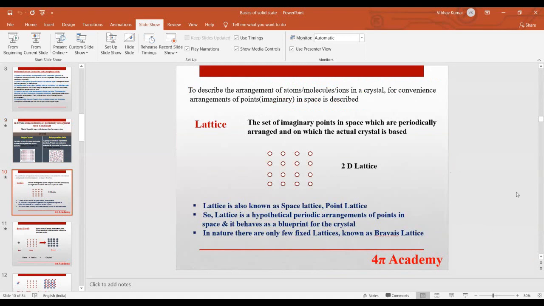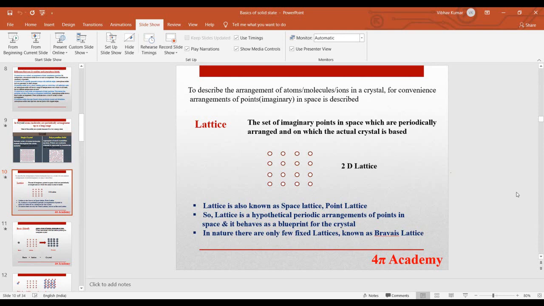In a crystal, if we want to describe the arrangement of atoms and molecules inside the crystal, for convenience, because we have crystals in 3 dimensions, to visualize the whole structure of the crystal, we just choose an arbitrary arrangement of points.